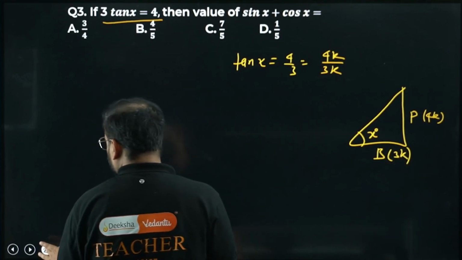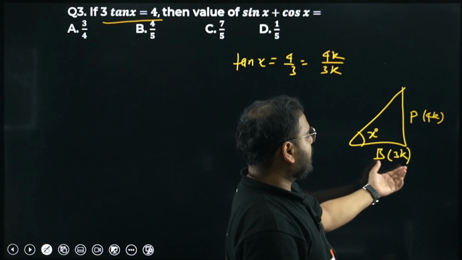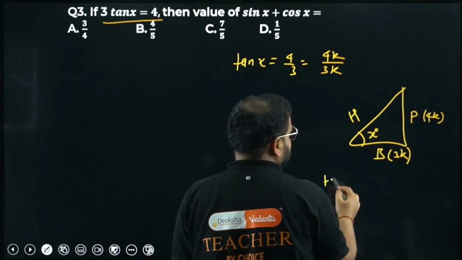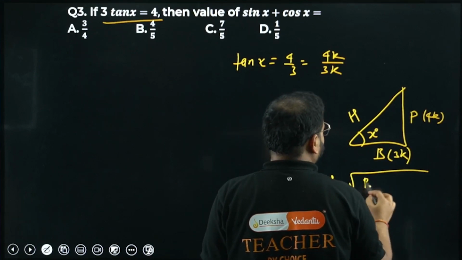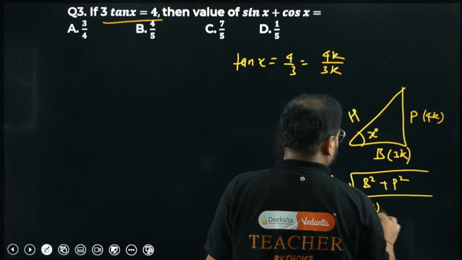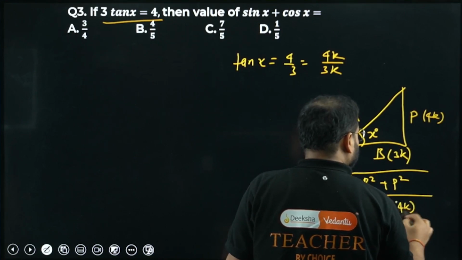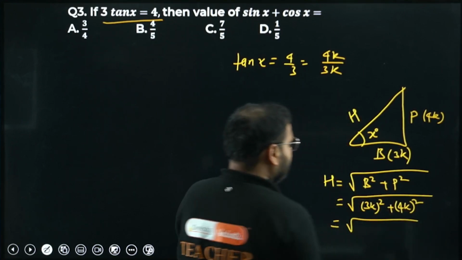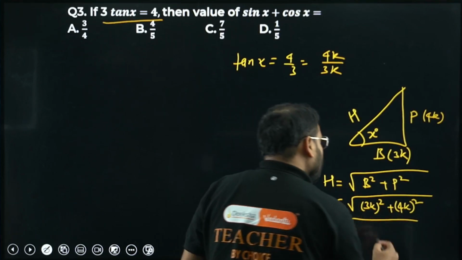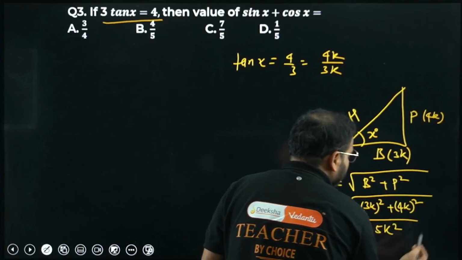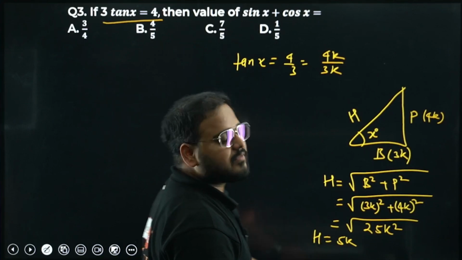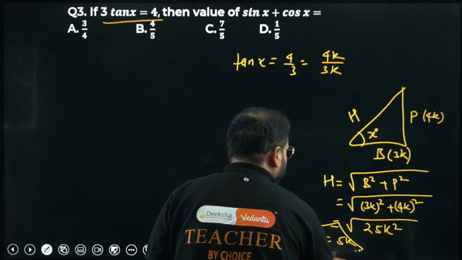This is 3k. Now once I have the value of p and b as 4k and 3k, I can find the value of h also. You know the Pythagorean triplets? H will be coming as root of b square plus p square. So root of 3k the square plus 4k the square. How much am I getting? 9k square plus 16k square is 25k square, giving me the value of h as simply 5k. Length, no? Only the positive value is possible. So simply 5k.